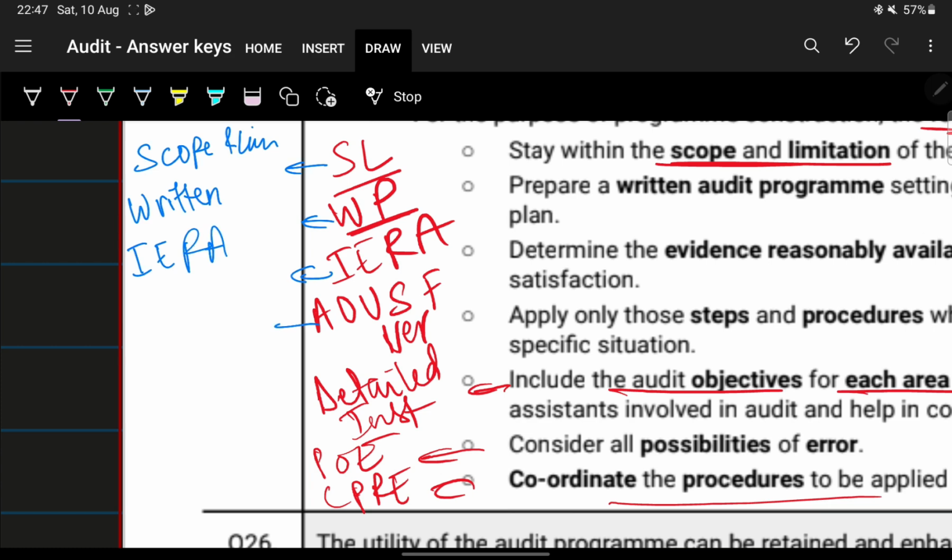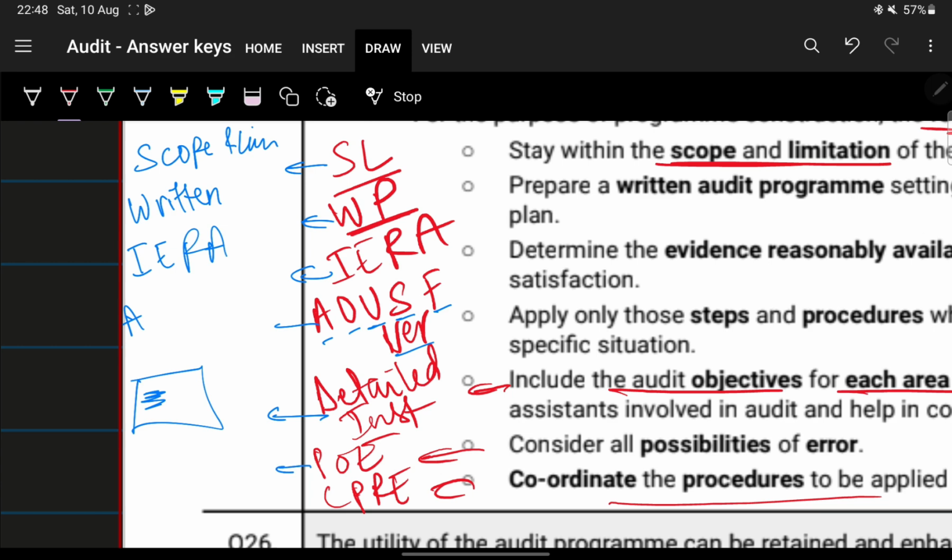Next, what is this AOUSF verification? It is apply only useful steps and procedures for verification. Apply only useful steps and verifications to verify. Next, detailed instruction. Prepare a detailed instructions with regard to objective for each audit area.